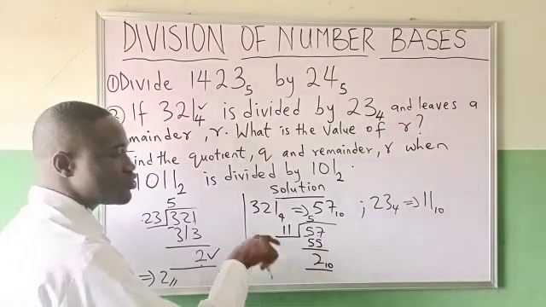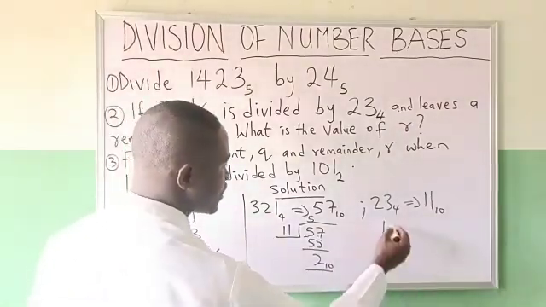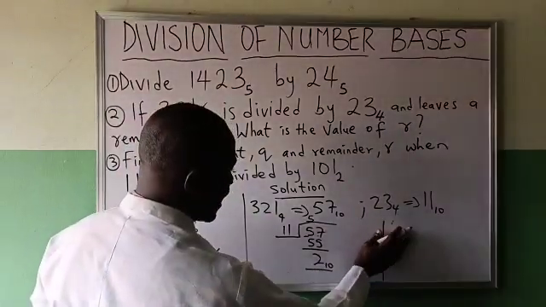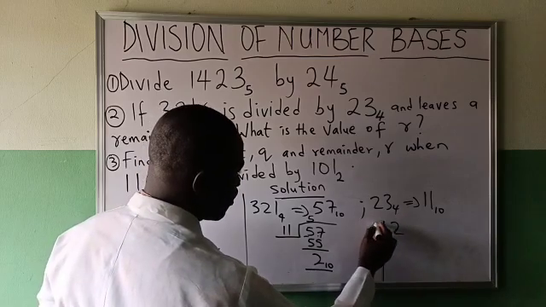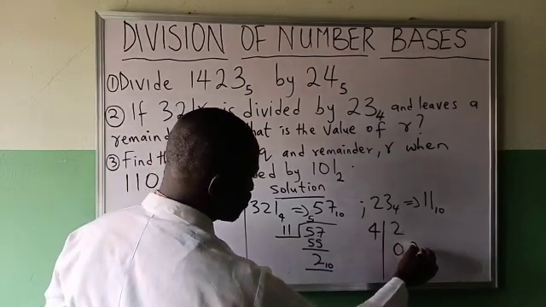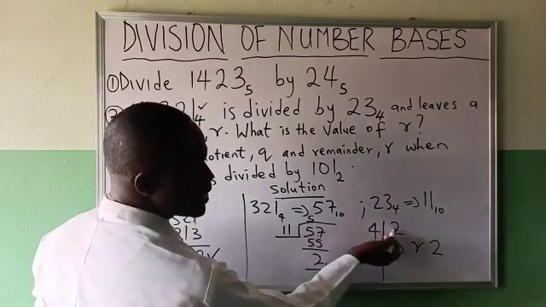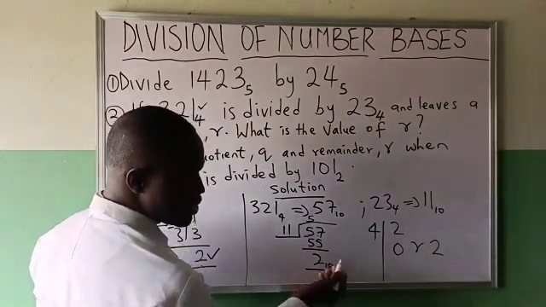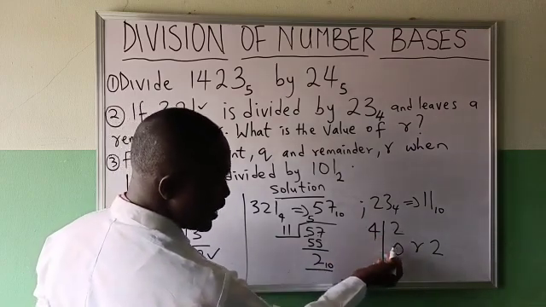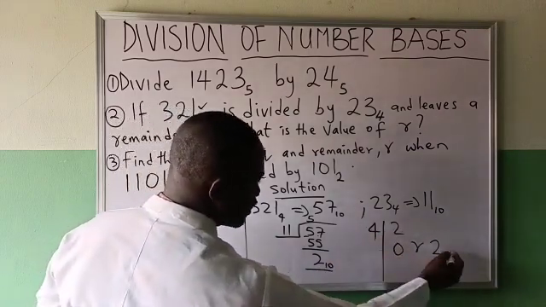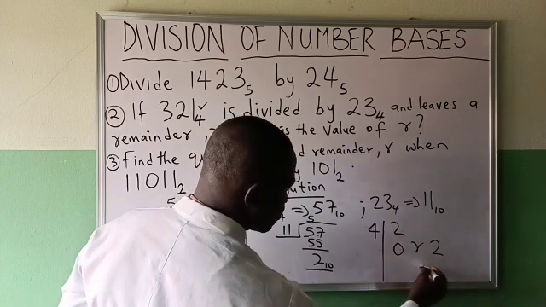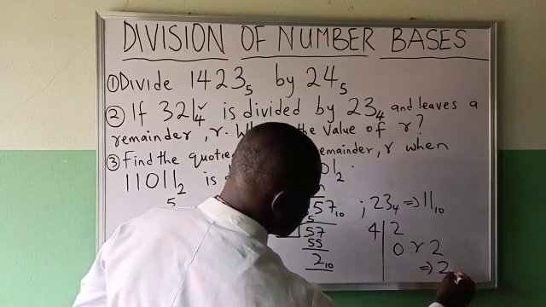I need to convert it to base 4. I will say 4. I have 2 here. 4 divide 2, 0, remainder what? 2. Because this 4 is greater than the number which is 2 in base 10, you write 0 and carry down the number. Now it is in base 4. So that is equal to 2 in base 4.